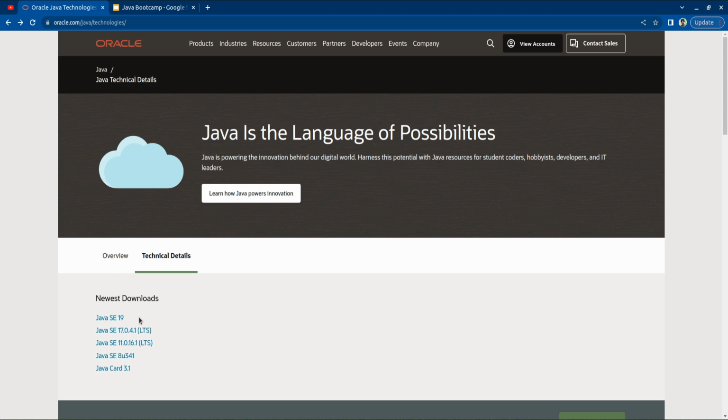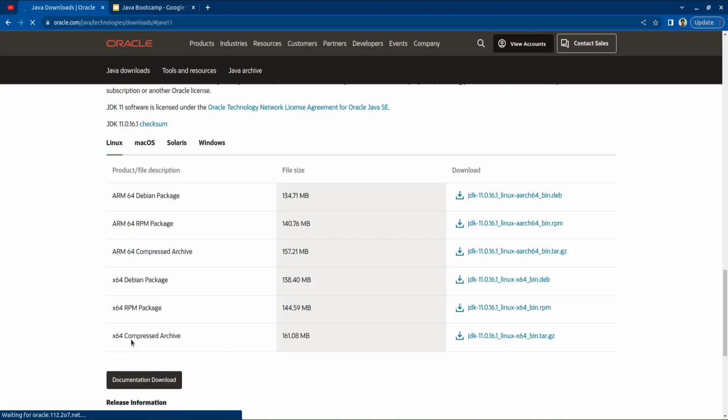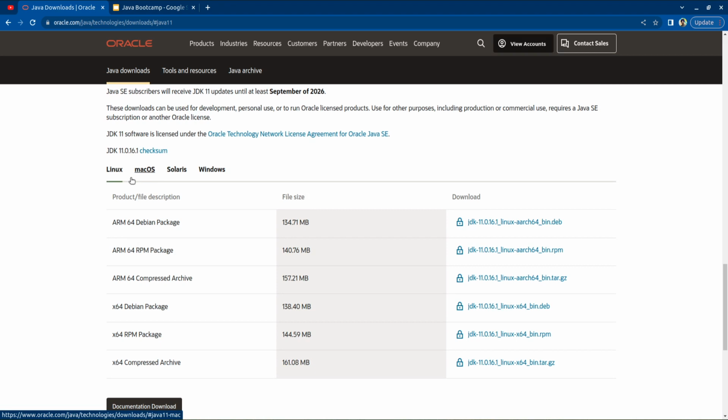If there are any security patches required, they would be releasing it and you can upgrade it. So if I want to download any of these versions, I need to click on that version, and here you can see the operating system. So you can select the operating system which is on your laptop or computer. If you are using Linux or Windows or Mac OS or Solaris, you can select that version.